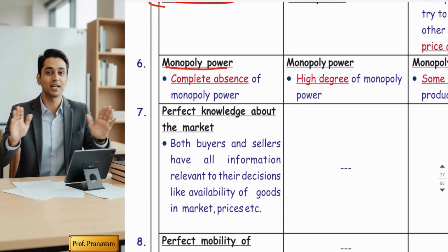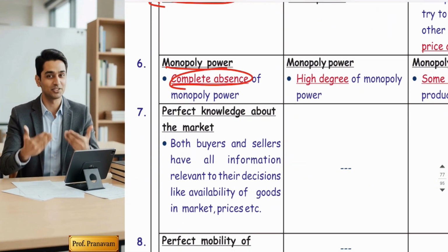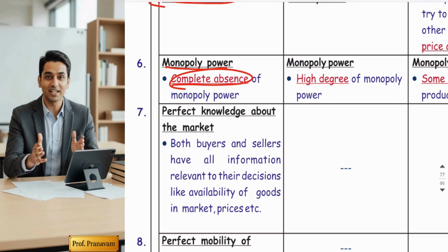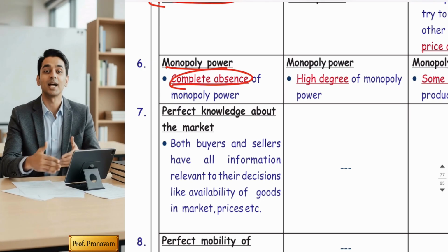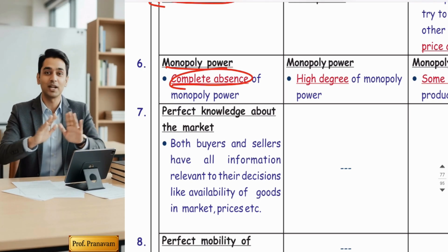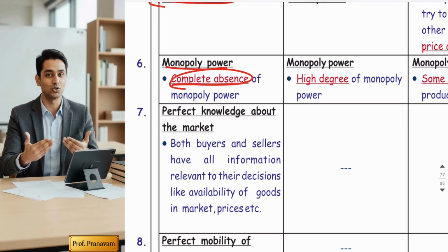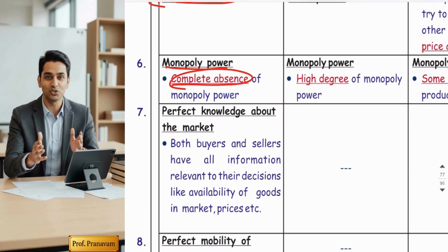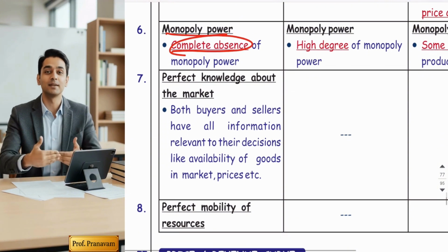Is there monopoly power in this market? Completely absence of monopoly power. It's a comparison statement. Now a firm does not have any control over the market because the market size which they are enjoying is too small. So basically in perfect competition everyone is equal and no one is special. This you can say that.